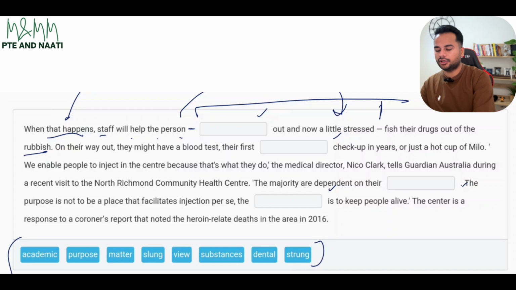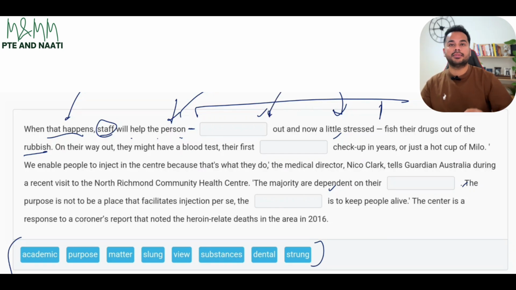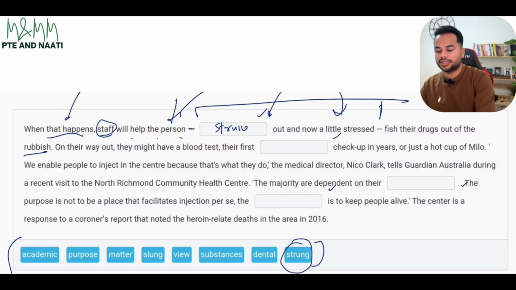So I'm pretty sure they're talking about some hospital or some rehab centers where staff will help the person who has fallen into drugs, the person who has dash out and now a little stressed. Now, whenever you talk about drugs or all those things, there is a collocation that you can memorize over here. Collocation as in 2 words that are supposed to come together, a group of words that come one after the other. Now, out of all these options, strung is going to be the right answer because that's a collocation.